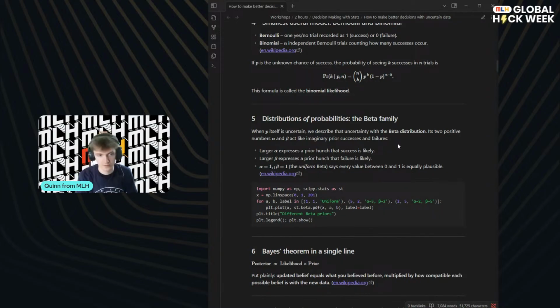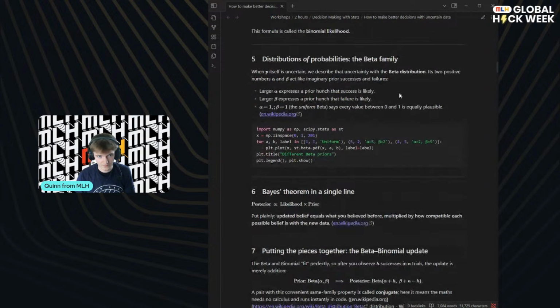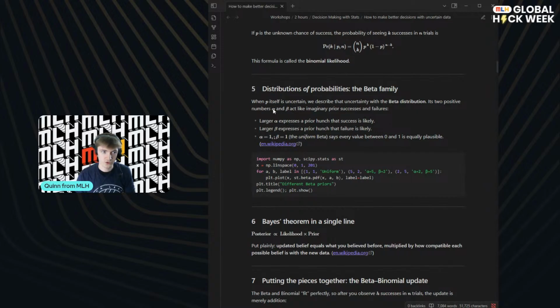Prior just means before or earlier. So you've got this belief before you even flick the coin that maybe it's more likely you're going to get heads, for example. And we can model this using another distribution. This is the beta distribution. And we've got two parameters. And these you can basically think of as, before you toss your coin, this is the ratio of heads to tails that I think will happen. So a uniform one would be 1 to 1. You think it's just as likely to get heads and tails. This is like you're saying it's a fair coin, right?